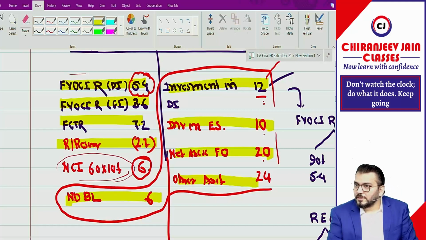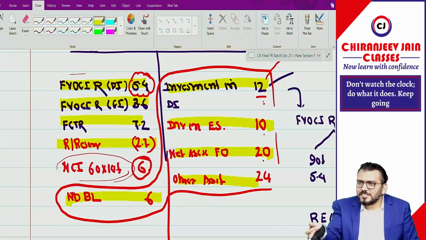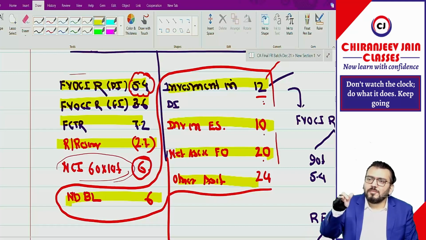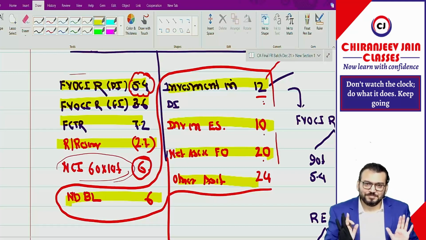Simply, when I say NCI, NCI means what? Proportionate share in net asset, either including goodwill or excluding goodwill. Including goodwill when? Full goodwill. Excluding goodwill when? Partial goodwill. Correct? This much.